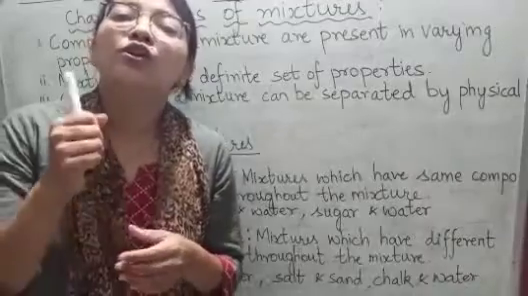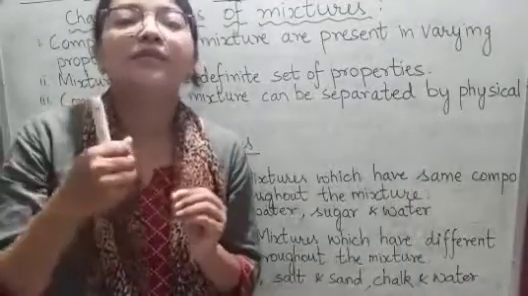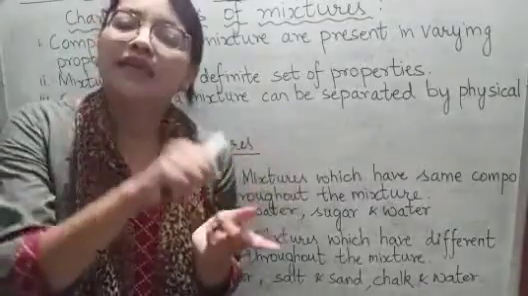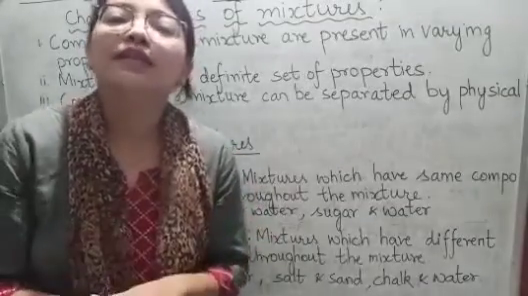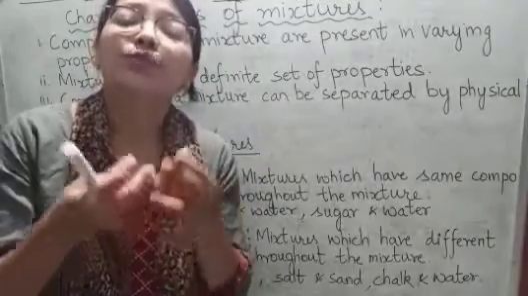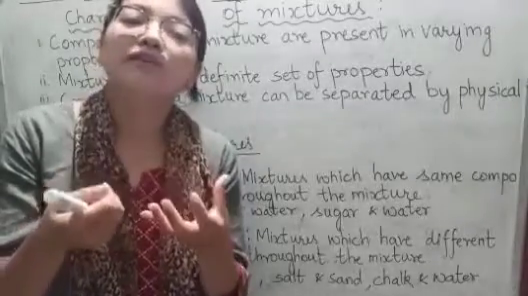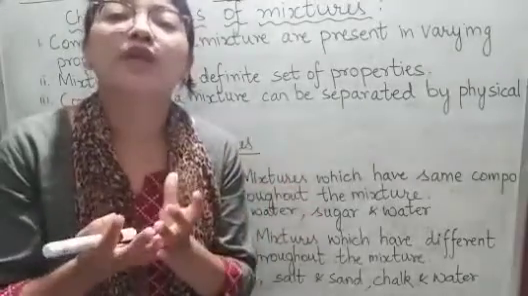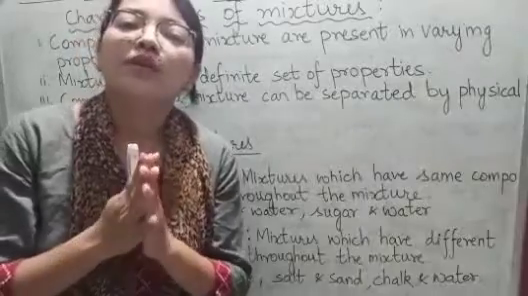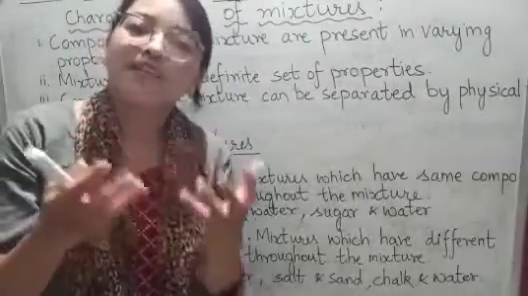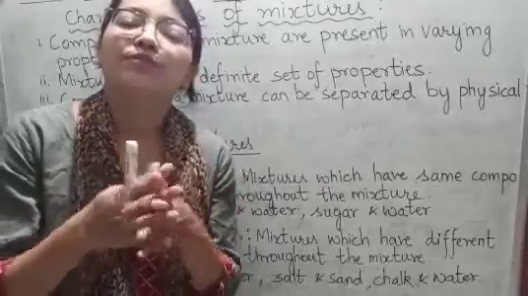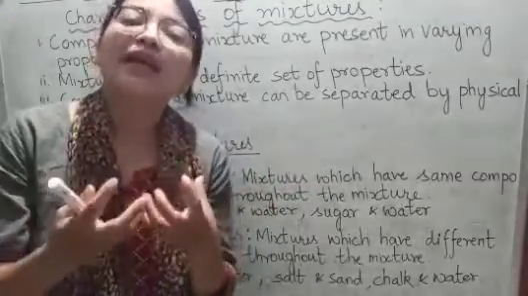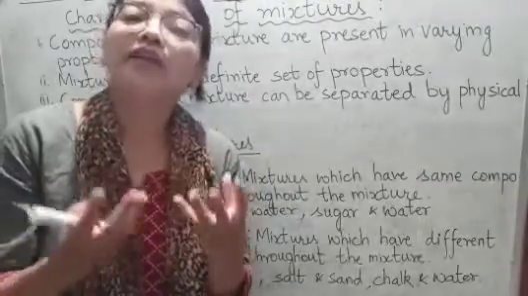Suppose I add salt in water, that means NaCl, sodium chloride, which is common salt. If I add salt in water, H2O, then the proportion of salt can be more than water, or the proportion of water can be more than salt, okay. So their proportion is not fixed. It can vary, it can change. So the mixture formed by salt and water can have components in varying proportion.